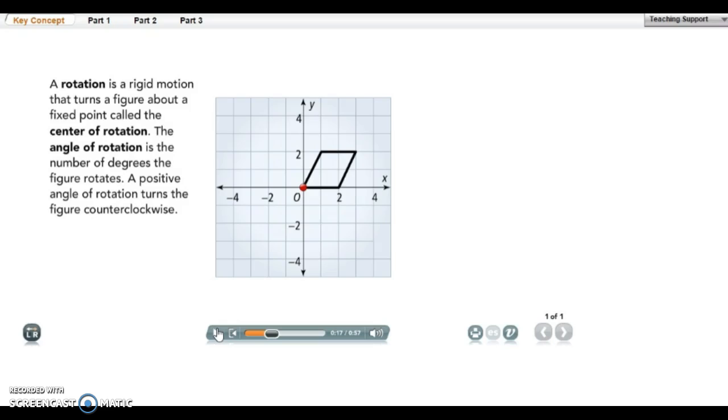Okay, so watch the figure that we have right here. This is our figure, and it is moving counterclockwise. So when we back that up, when it first starts to move, that's a 90-degree rotation right there. That is 180 degrees from its first original position. And that is 270 degrees from its original spot. And this is 180 degrees, so that makes one full.